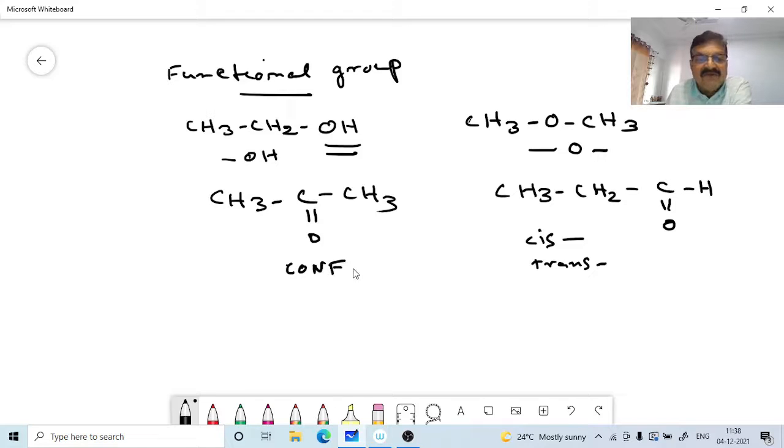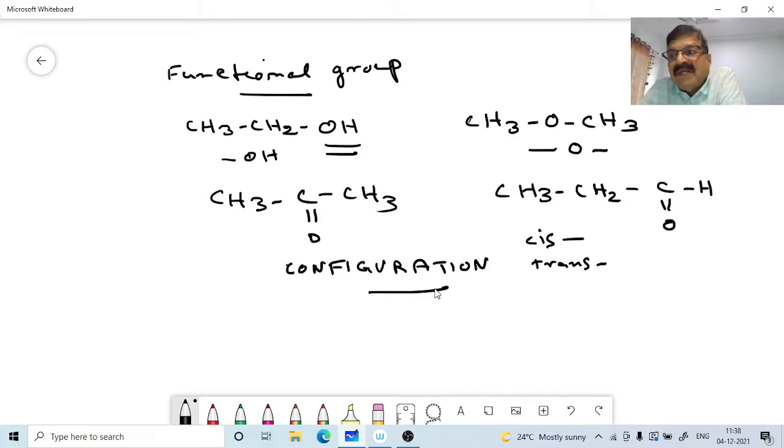So we say stereoisomers differ in configuration. What is configuration? Configuration means a particular three-dimensional spatial orientation of atoms and groups. Therefore, stereoisomers differ in configuration.